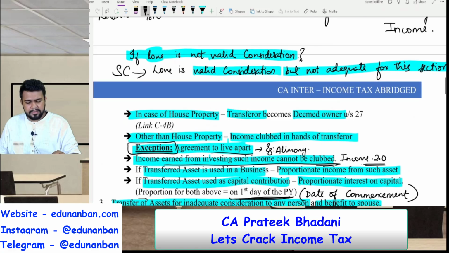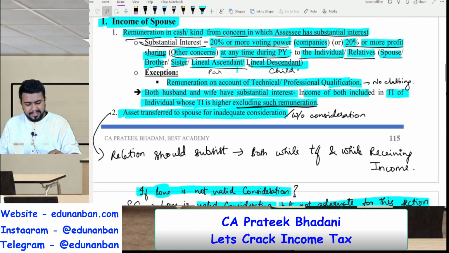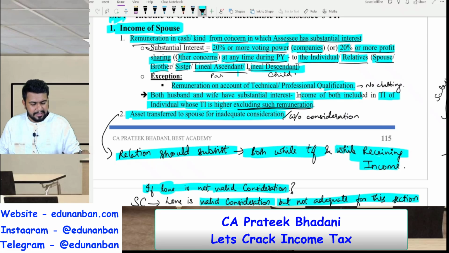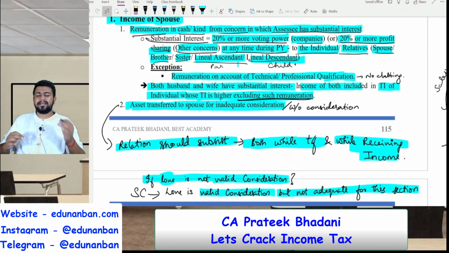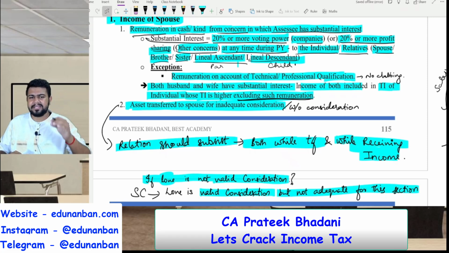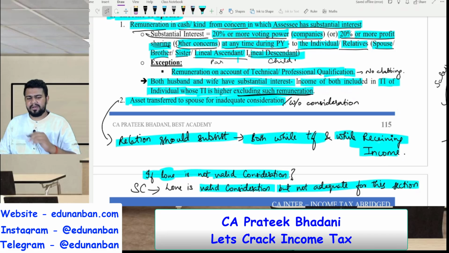Another point. I told you that the relation should subsist. The relation should subsist both while transfer and while receiving the income. So while making the transfer also both should be husband wife. While receiving the income also both should be husband wife. Only then this provision will apply, or else it will not apply. So before marriage itself, if I transfer to my fiance, who is my future wife, then will this apply? Answer is no, it will not apply.